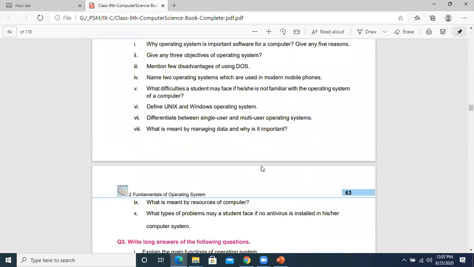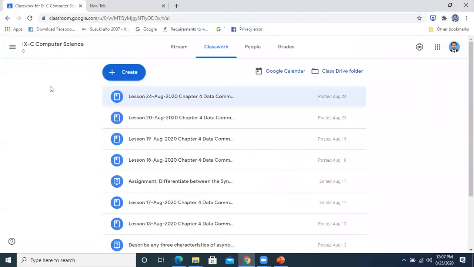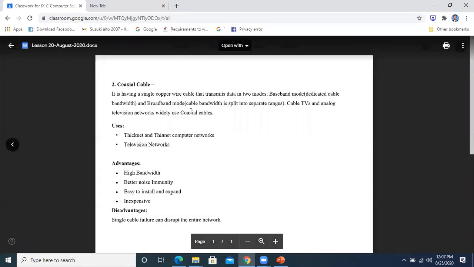For example, I am going to give you define, and similarly differentiate. I am providing you the material. As I have told you, if you look in your Google Classroom, you will see that whatever topic we are studying, I give it to you to write. What are its uses? Because you may be asked this in your paper.